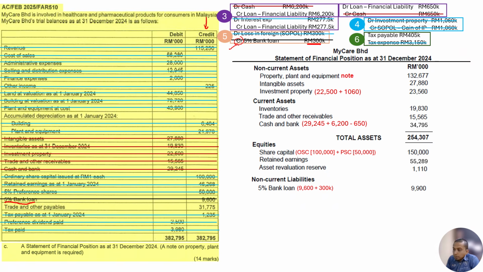Next, trade and other payable. This one is not non-current liability, right? This one is current liability. So we go to additional information. Here we have loan, which is a financial liability. This one is still in leaseback. Remember just now we discussed there is a current liability and non-current liability. So the loan under financial liability has current liability and non-current liability. As per our discussion just now, the current liability is the next year installment without interest effect because it is paid at the beginning. Therefore, we just put 650,000 only.